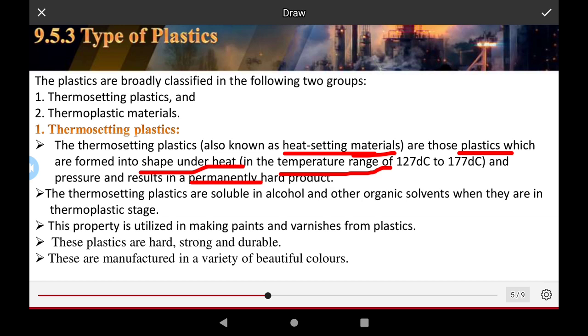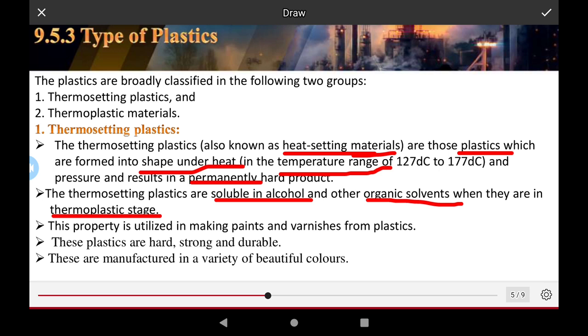The thermosetting plastics are soluble in alcohol. All the thermosetting plastics are soluble in alcohol and other organic solvents when they are in the thermosetting plastic stage.